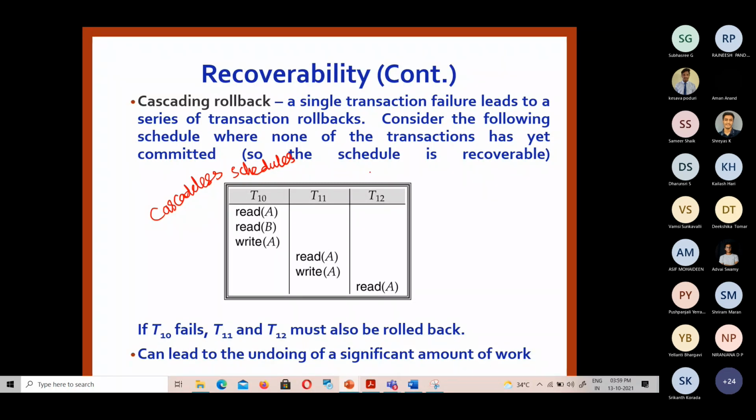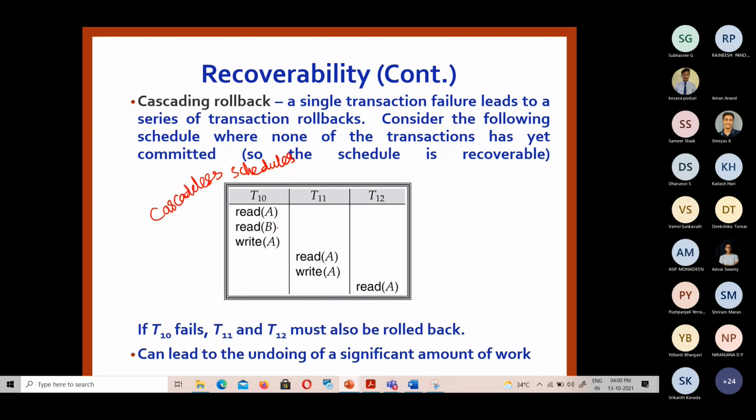If there is a series of rollbacks because of a single transaction failure, we say it is a cascading rollback, and we need to have a cascadeless schedule. Since we have dependent transactions, if there is a failure in one transaction, it leads to subsequent aborts or rollbacks of the dependent transactions.